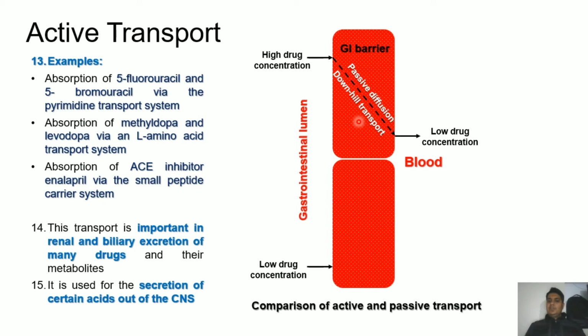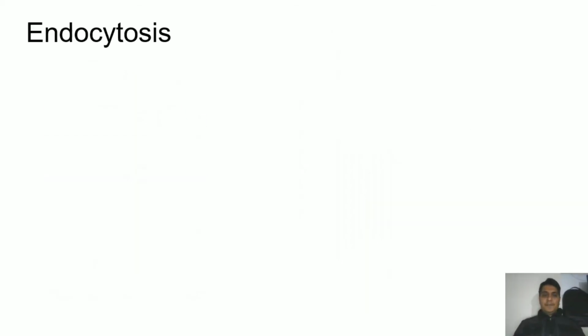And if the drug concentration is lower at the absorption side, then it will move into the systemic circulation by active transport, and that is uphill transport. That is why it requires energy, because it has to reach the higher concentration level. As we all know, stepping up requires more energy than stepping down. So that is the main concept behind it.